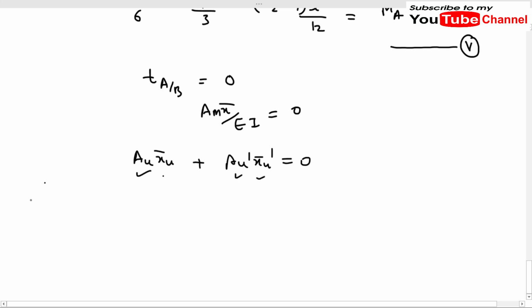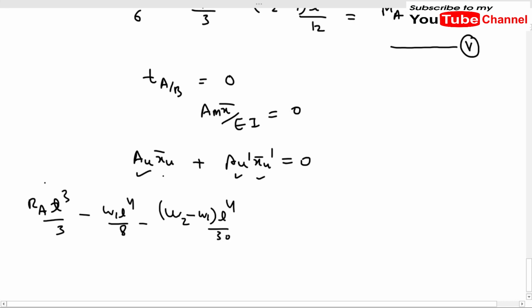Now we'll just simply put those values from the equations. So it will be RA L cube by 3 minus W1 L to the power 4 by 8 minus (W2 minus W1) L to the power 4 by 30 minus (MA plus 2MB) L square by 6 is equal to 0. Why negative?